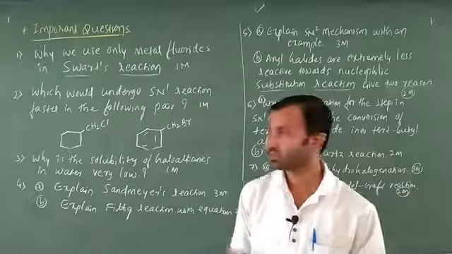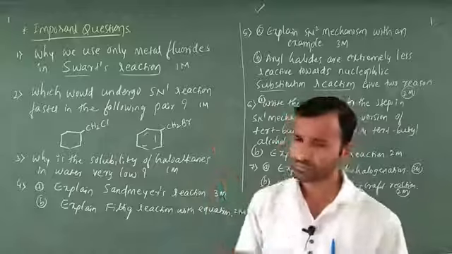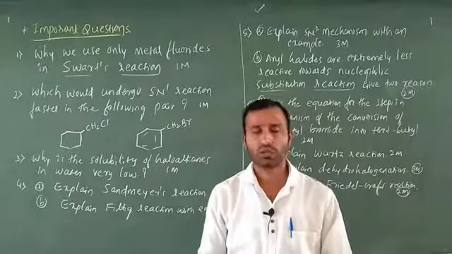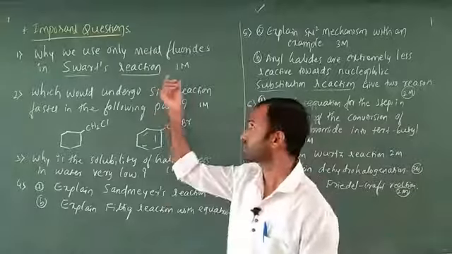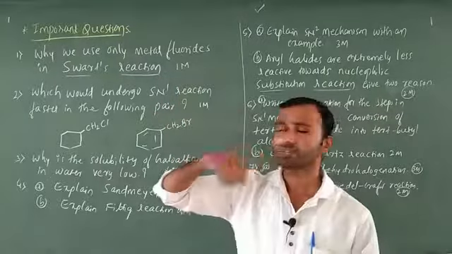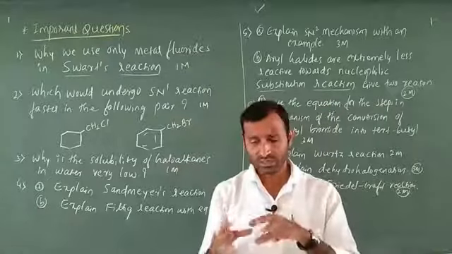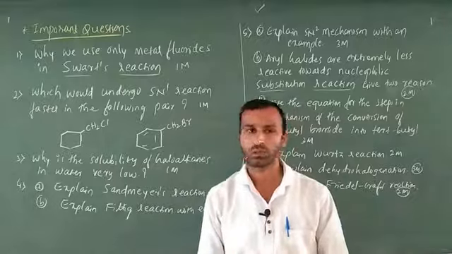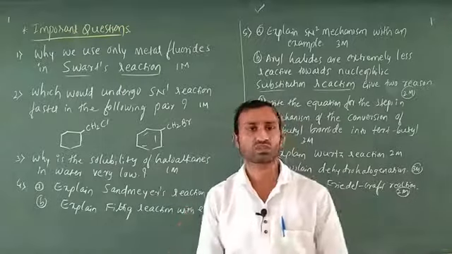It's a very simple answer. Fluorine is a more electronegative atom, you know very well about that. Metal fluoride means fluorine is there. Fluorine is a more electronegative atom and it can replace the less electronegative atom. That's why they use metal fluorides. Then only this Swarts reaction takes place.